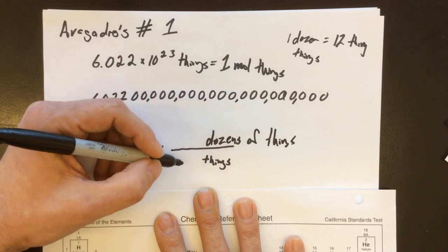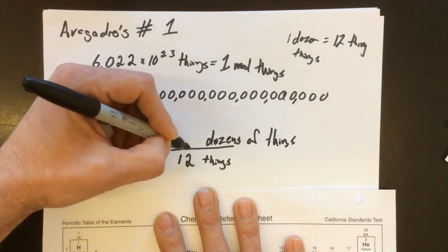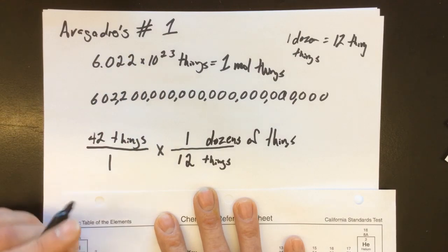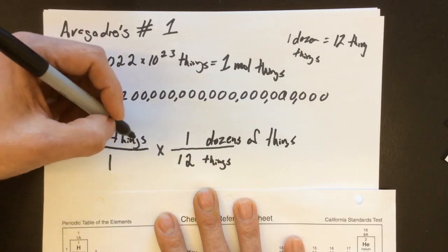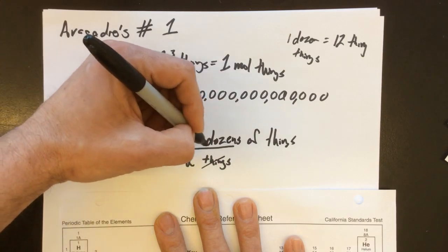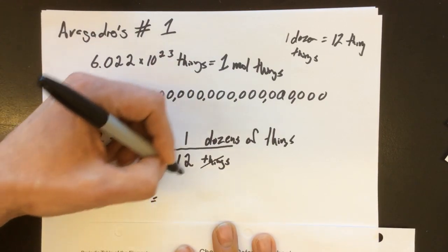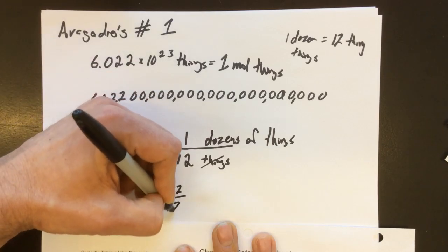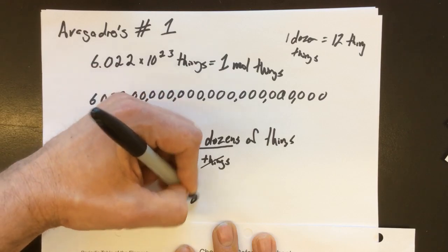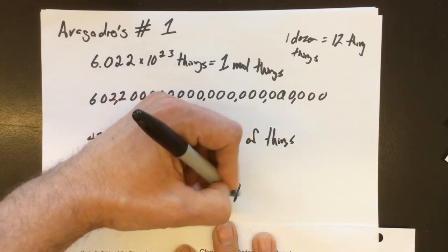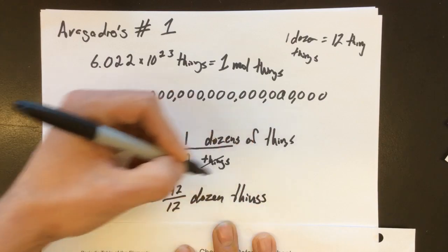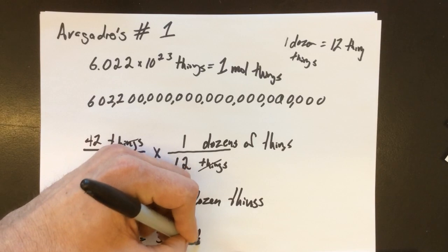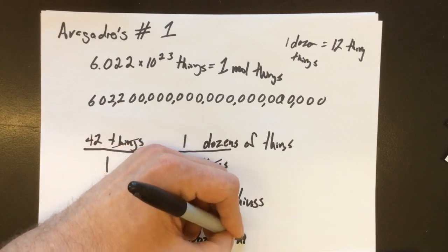And so then I have to be a little thoughtful. There are 12 things in 1 dozen. And so in the end, things cancel. And when I put an equals here, I'm going to get 42 divided by 12 dozen things, which equals 3.5 dozen things.